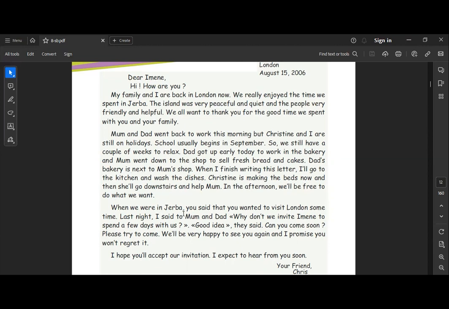When we were in Jeddah, you said that you wanted to visit London sometime. Last night, I said to Mom and Dad, why don't we invite Iman to spend a few days with us? Good idea, they said. Can you come soon? Please try to come. We'll be very happy to see you again, and I promise you won't regret it. I hope you'll accept our invitation. I expect to hear from you soon. Your friend Chris.